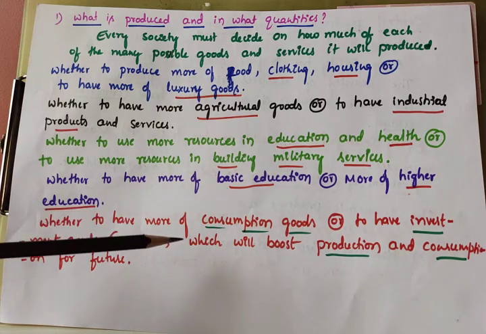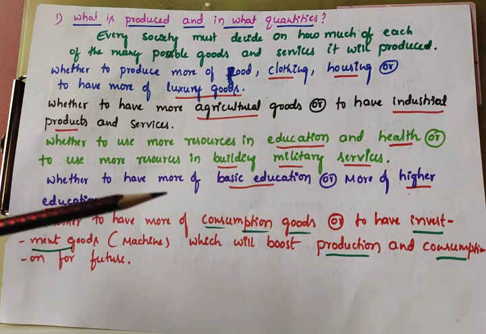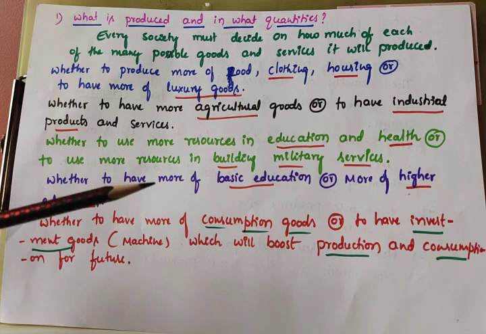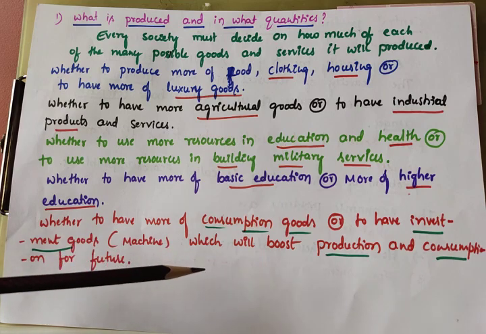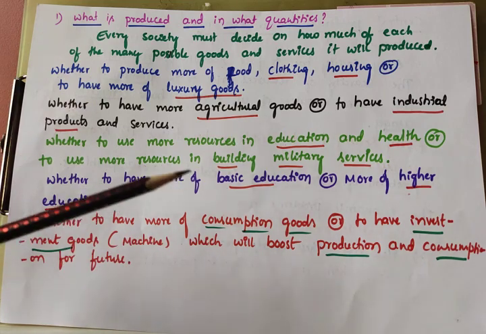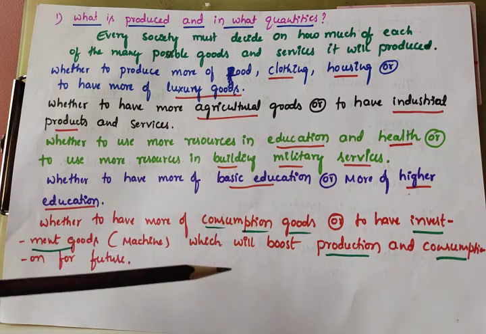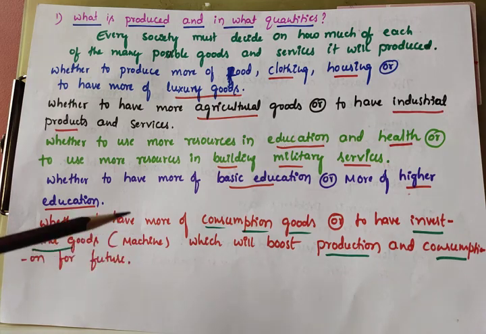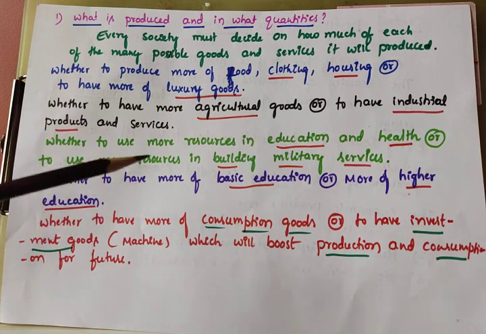Then, whether to have more consumption goods or investment goods. Consumption goods are what we use in our daily life, which provide satisfaction. Investment goods are machineries, which will boost production and consumption for the future. Using machineries only, we can produce goods and services. So, whether consumption goods or investment goods, this is the biggest question in the economy. These are called the central problems of an economy.